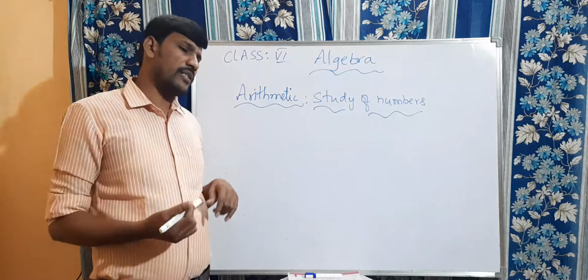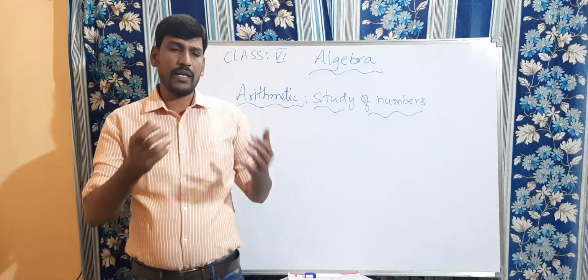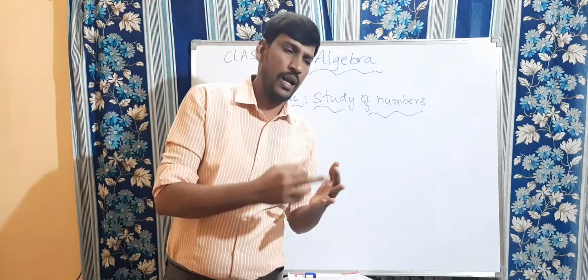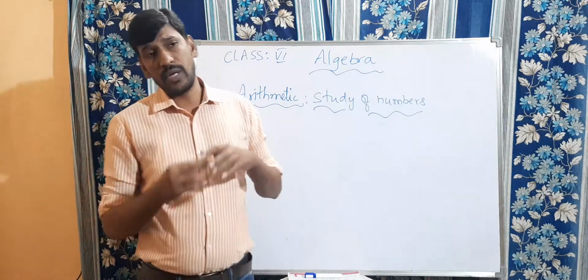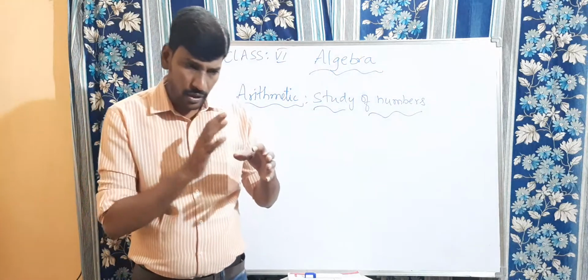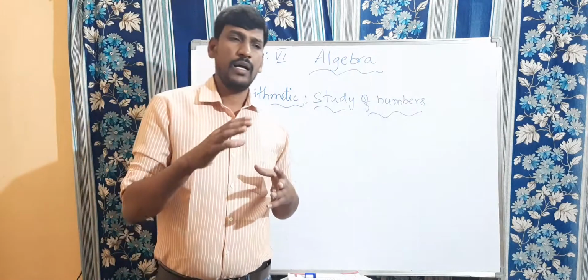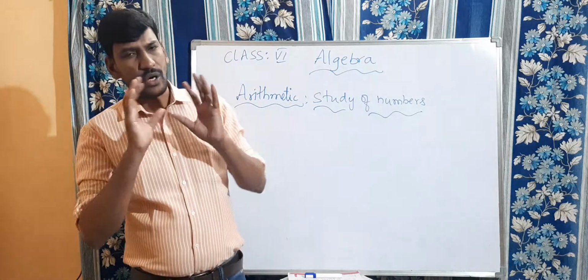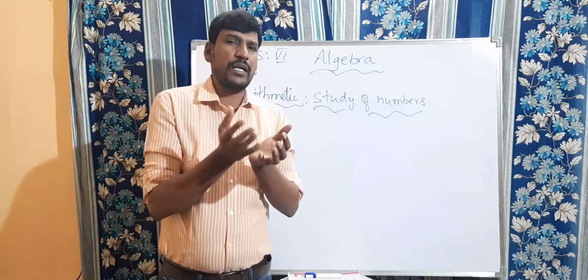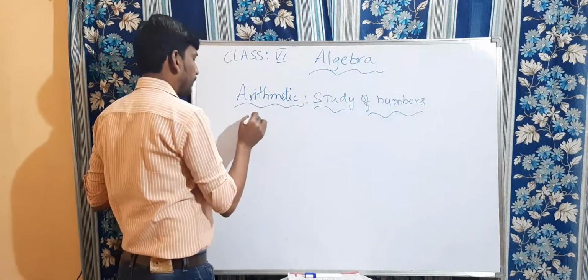Clear? Other than this, we discussed different types of shapes also, like square, rectangle, triangle, as well as the three-dimensional shapes: cuboid, cube, cone, cylinder, and sphere. These all come under one more branch of mathematics, that is geometry.